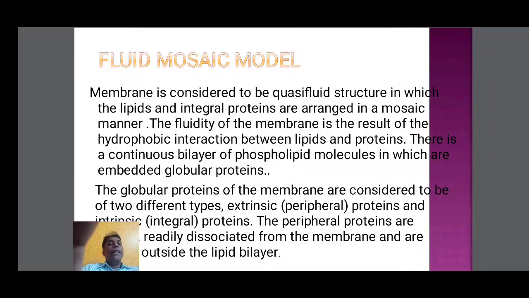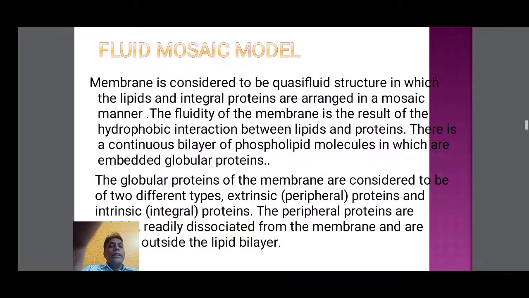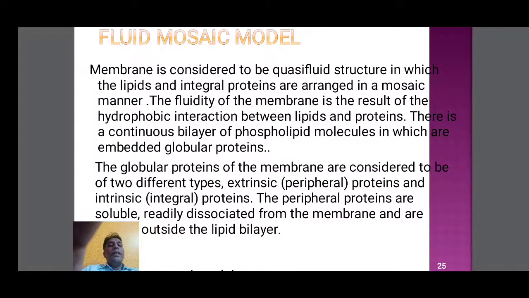The fluidity of the membranes is the result of the hydrophobic interaction between lipids and proteins. There is a continuous bilayer of phospholipid molecules in which globular proteins are embedded. The globular proteins of the membrane are considered to be of two different types.